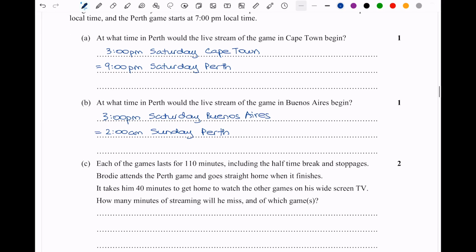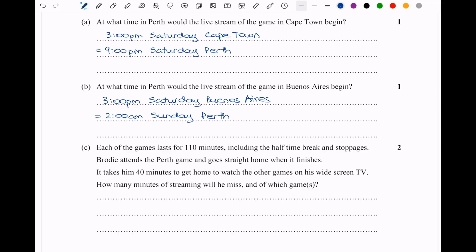And now we move on to part C, which says each of the games lasts for 110 minutes, which is including the halftime break and stoppages. Brody attends the Perth game and then goes straight home when it finishes. It takes him 40 minutes to get home to watch the other games on his widescreen TV. How many minutes of streaming will he miss and of which games?